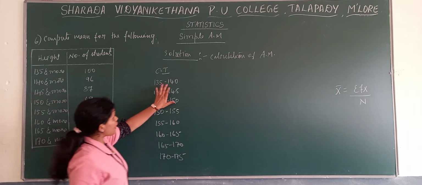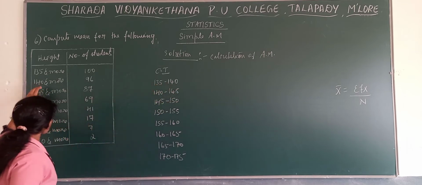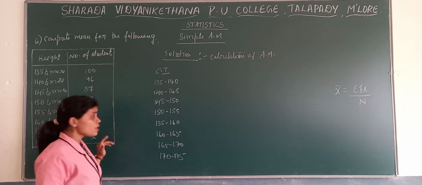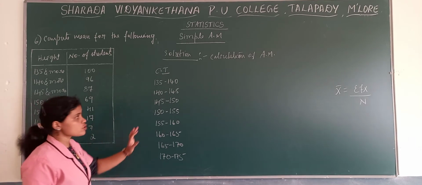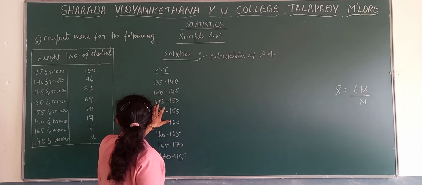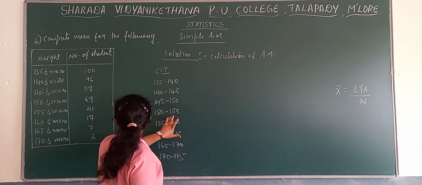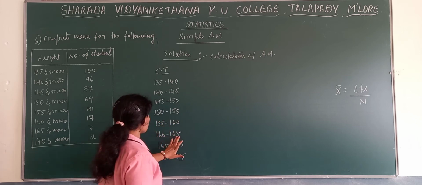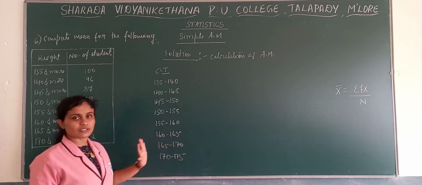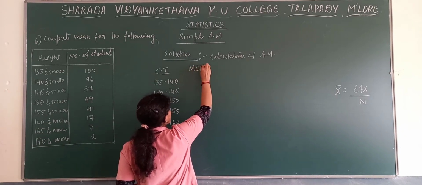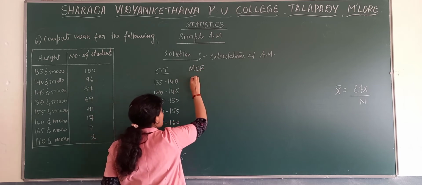Why are we getting the gap of 5 here? We know that when we observe the gap it is 5, and we cannot take it in an inclusive form. Here it is in an exclusive form only. 135 to 140, 140 to 145, 145 to 150, 150 to 155, 155 to 160, 160 to 165, 165 to 170, 170 to 175. Then write MCF, more than cumulative frequencies.